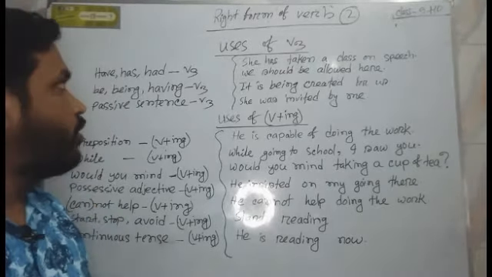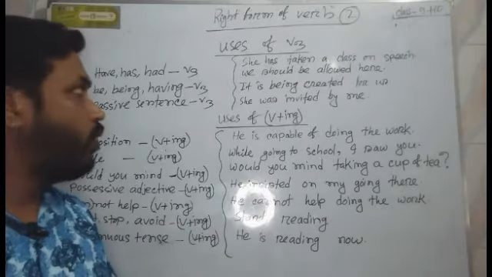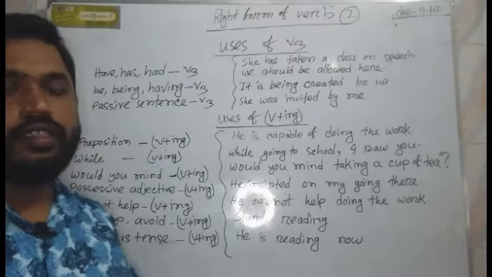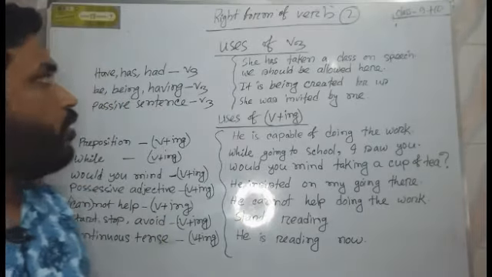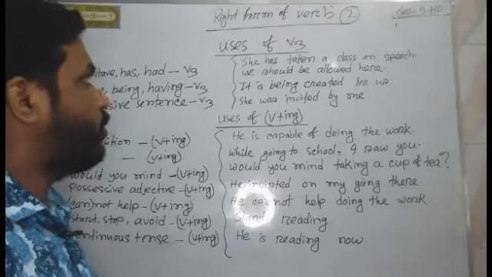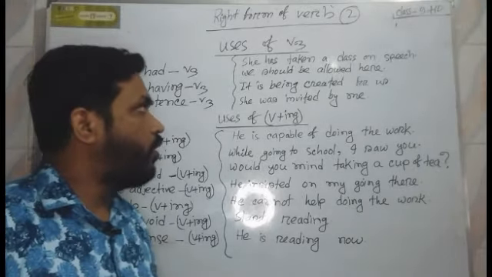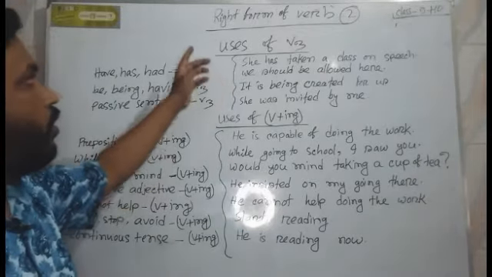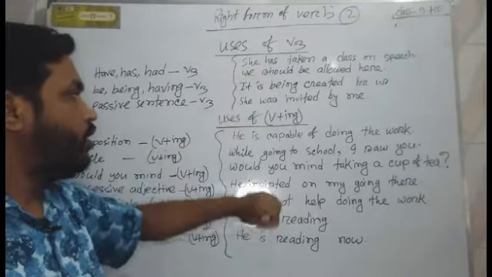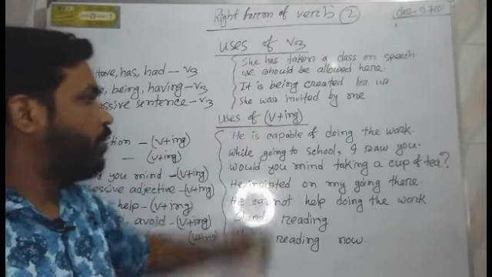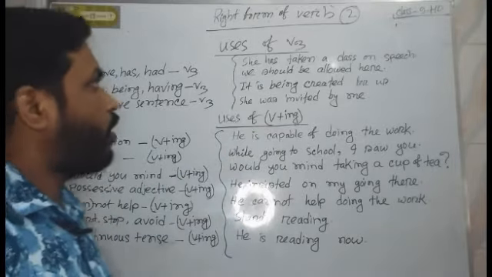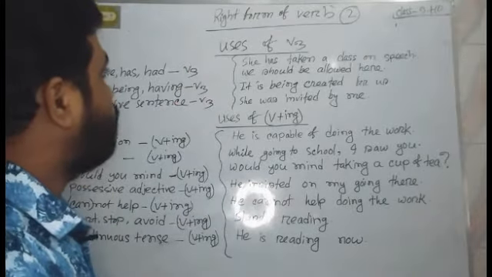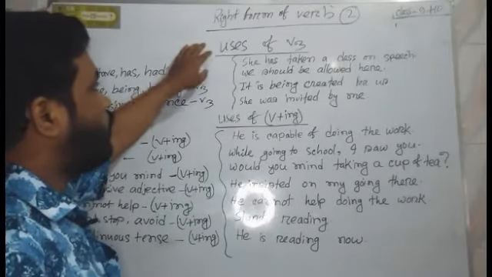Today I am going to take a class on right form of verb. You know that in the previous class I talked about where we use B1 and B2. Now I am going to tell you about where we use B3 or verb plus ing. At first I am going to share with you where we use B3.